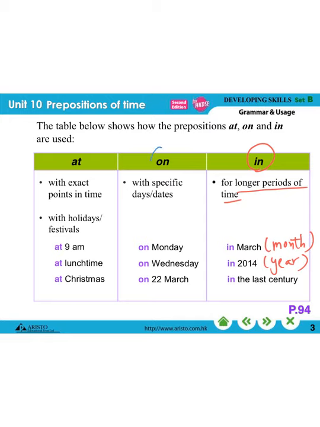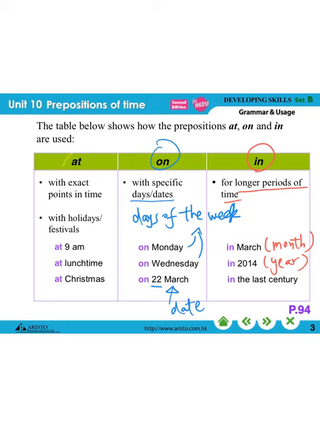And then we use on with specific days or dates. For example, on Monday, on Wednesday. So they are the days of the week. It's just like on Friday, on Sunday, on Saturday, okay? Or this one, so this is the dates, okay? On 22nd of March, on 1st of May.